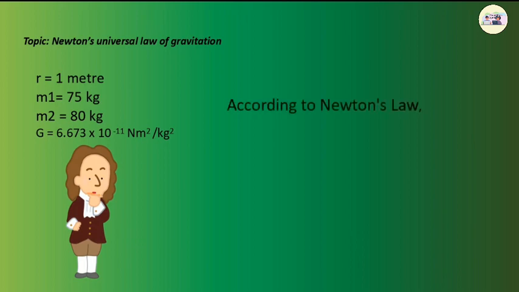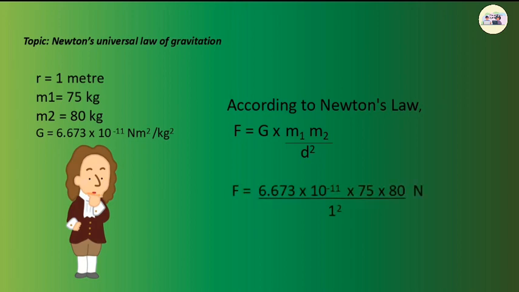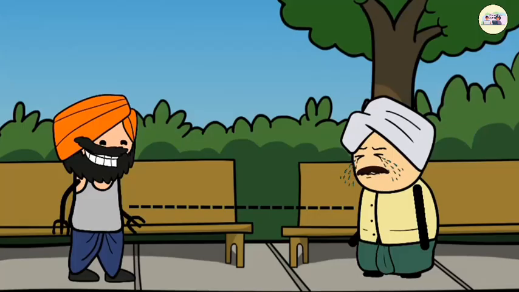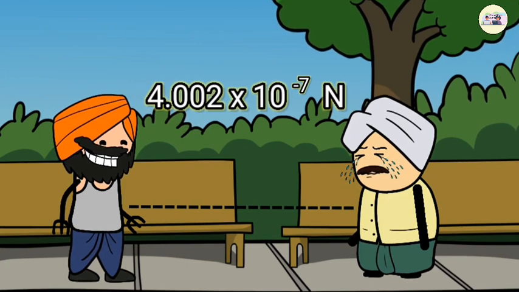Then, according to Newton's law, F is equal to G m1 m2 upon r square, that is 6.67 into 10 raised to minus 11 into 75 into 80 upon 1 square, which gives us 4.002 into 10 raised to minus 7 Newton. So, the gravitational force between Jai and Viru is 4.002 into 10 raised to minus 7 Newton. Acceleration due to the gravitational force of the Earth.